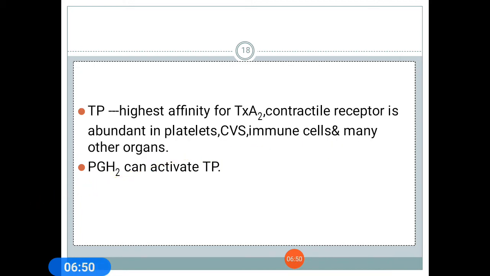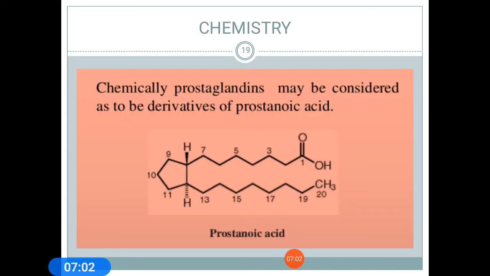TP has the highest affinity for thromboxane A2. It is a contractile receptor, abundant in platelets, CVS, immune cells and many other organs. PGH2 can also activate TP.